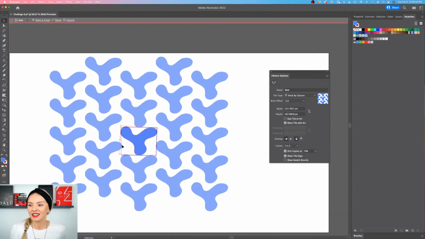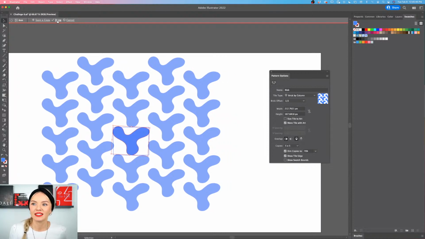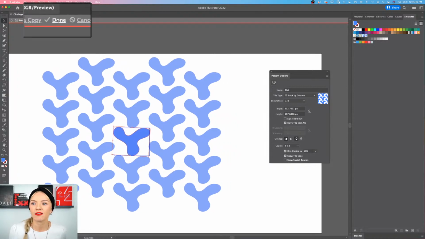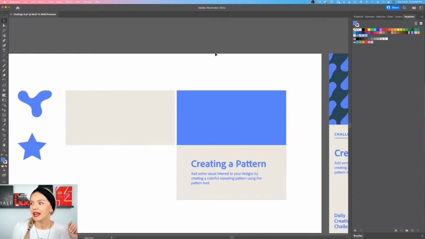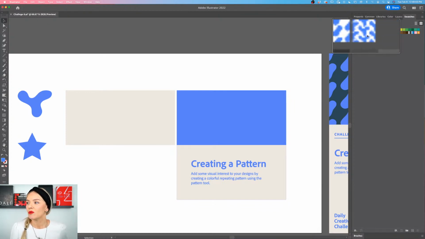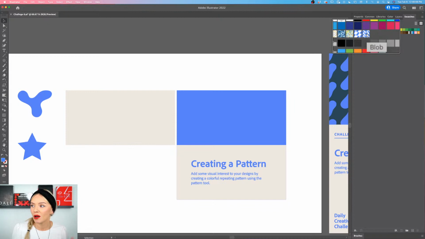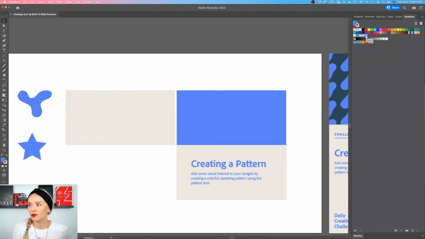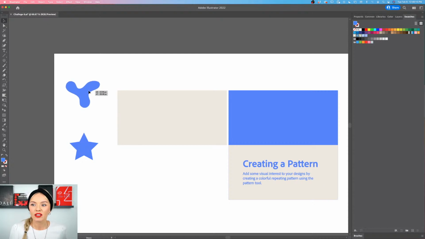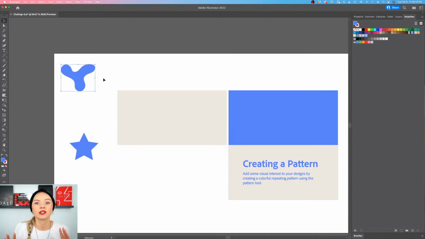So now let's save this pattern, and I'm going to click done to save it. Right here at the top we have the little button done. Now if you don't do it and simply click out of it, the pattern might not be saved. So we're going to click done, and now we can see right here when we hover over this swatch, we have the little name pop up, and the name is blob because I named it blob, right? So this is our blob pattern that we have already created. Cool. Now this object is still there, so it's not disappearing somewhere into the pattern. It's still there for you. You can still create copies of it or use it as you like.